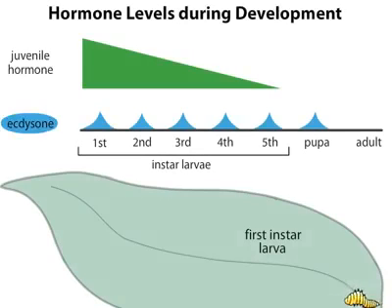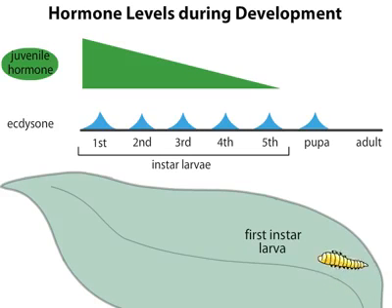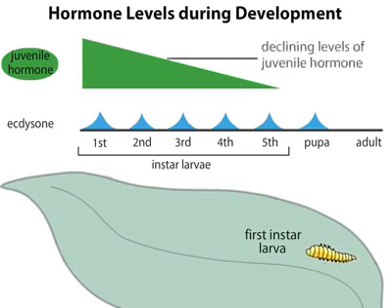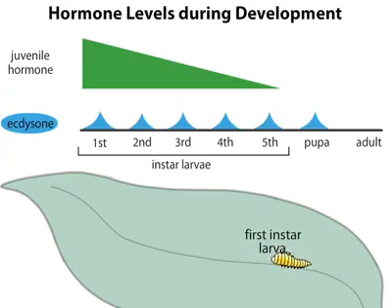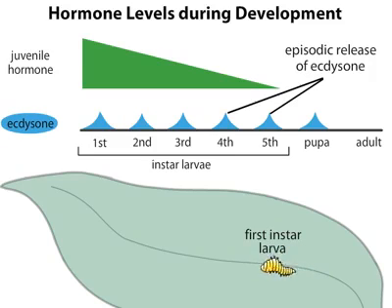The levels of both ecdysone and juvenile hormone control the development of the moth. Early on, the levels of juvenile hormone are high, but steadily decline and disappear by the time the animal reaches the pupal stage. In contrast, ecdysone levels peak once during every larval instar. Ecdysone circulates in the insect and becomes activated.